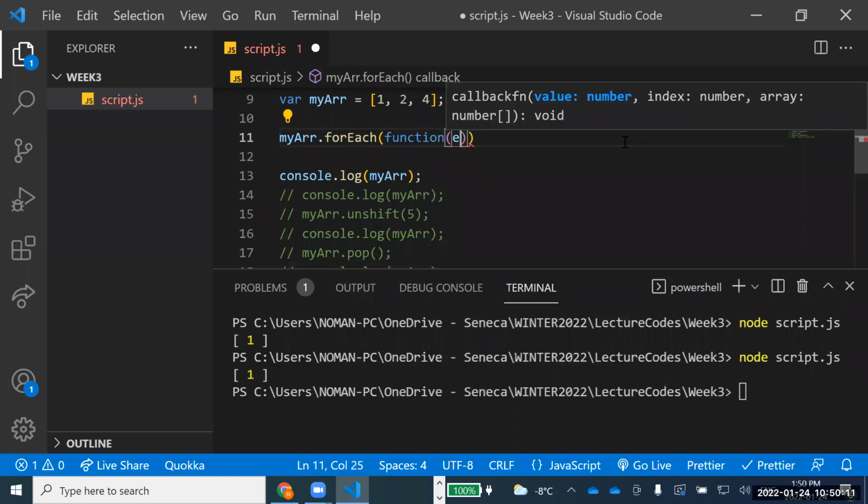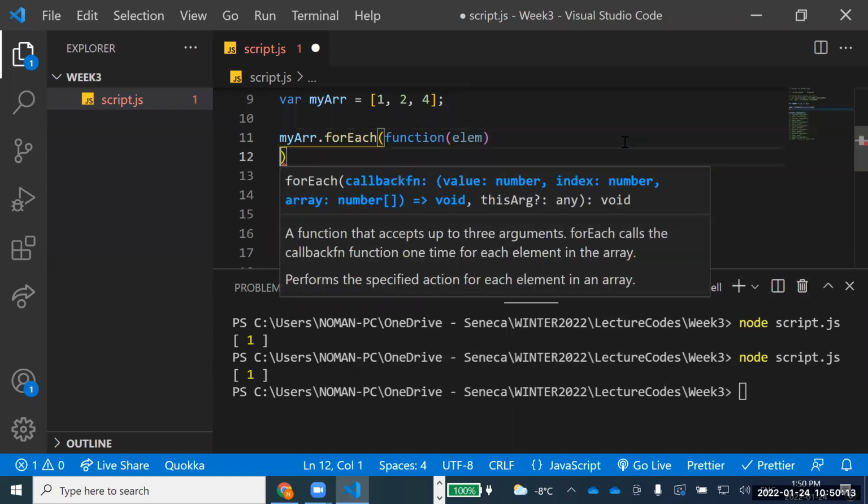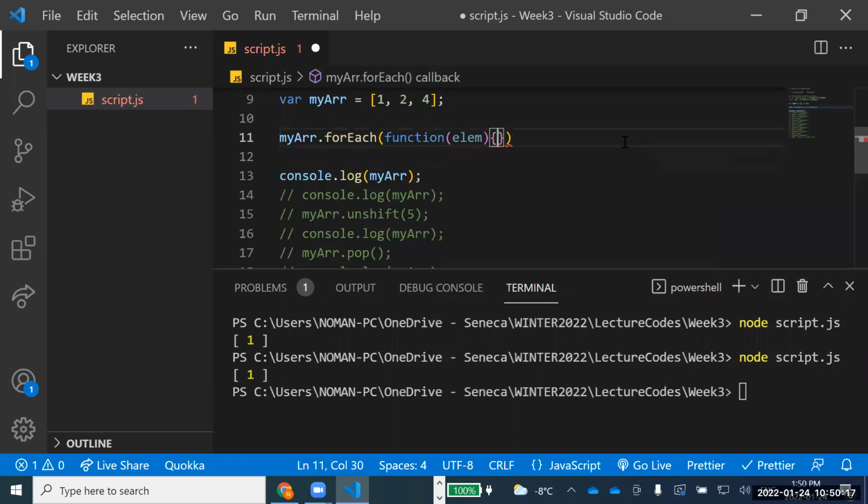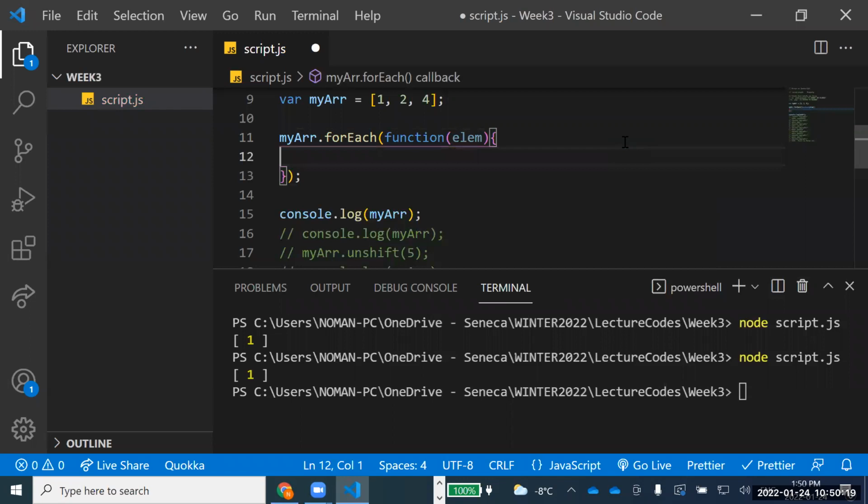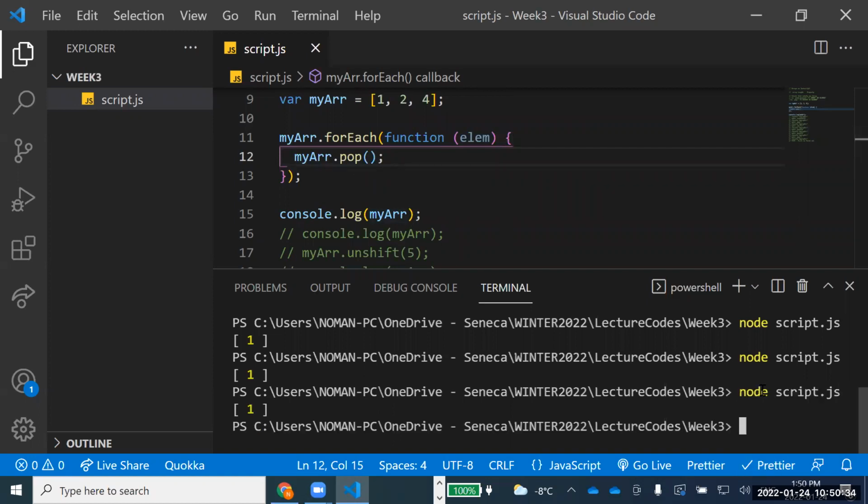And for example, for every value, I'll say element, right? And now I'll just make a function body, and I'll say my ARR dot pop. Right, so I have just now used another one, which is a function, and let's see, it is still coming as 1. So one value is always coming up.